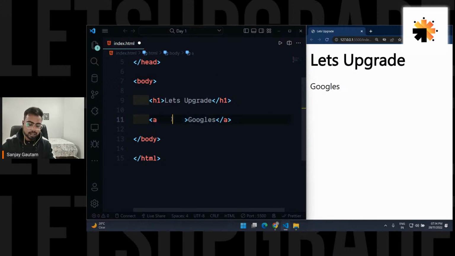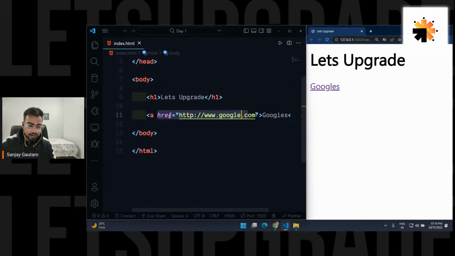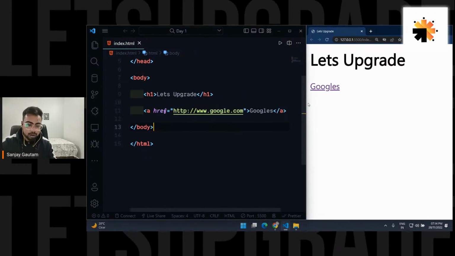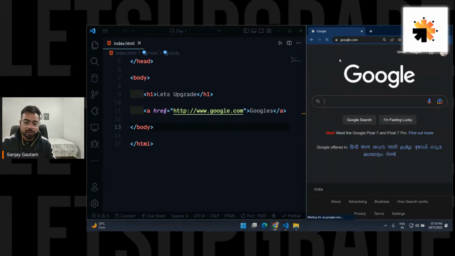There is an attribute called href here, and you can mention a URL like this. Let me write google.com, something like this, and now save it. So this is an attribute for this anchor tag. Now this has become a link to google.com. So if I click here, it's going to open google.com for me.